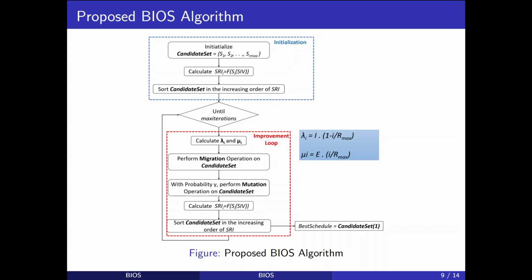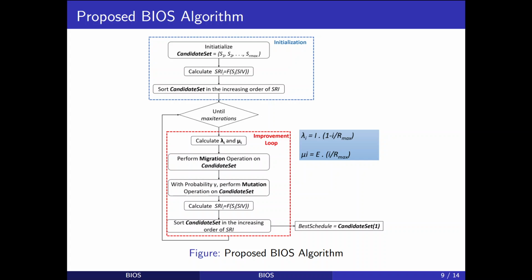We divide our algorithm into two phases, namely the initialization phase and the improvement phase. In the initialization phase, we randomly generate Rmax number of schedules from the feasible region created by the primary constraints. We then calculate the schedule regret index of all schedules based on the regret function f discussed earlier and sort the candidate set in increasing order of their SRIs. In the improvement phase, we perform migration and mutation operations on schedules in the candidate set, which are discussed later in the next slide. We then recalculate SRIs and sort the candidate set again. Now the schedule with the least SRI is the schedule to be implemented in the network.